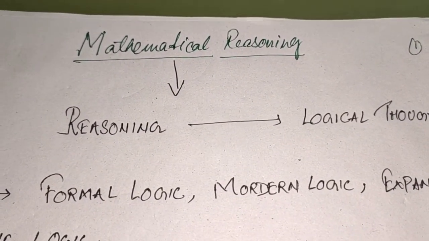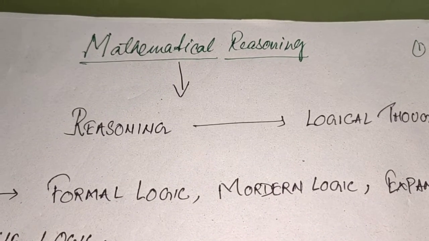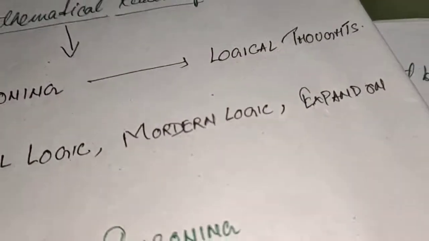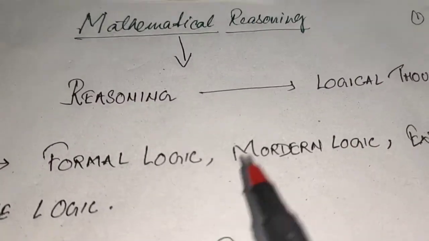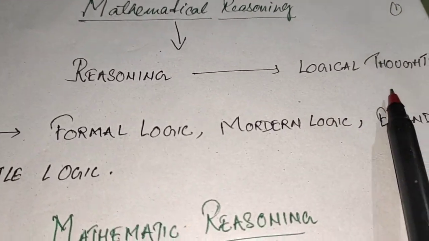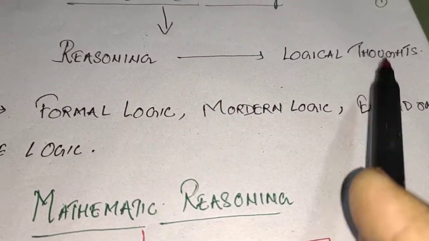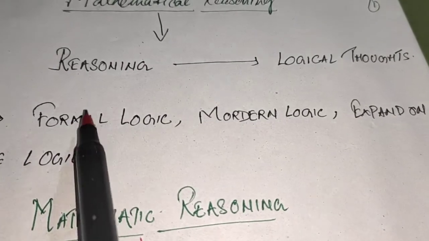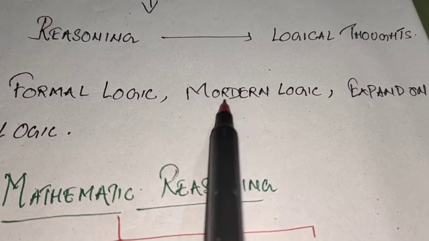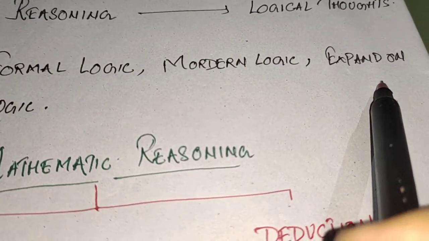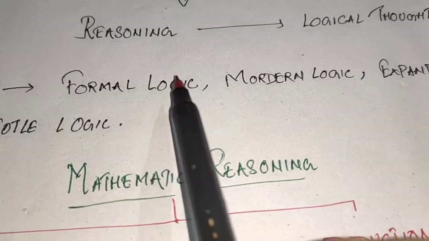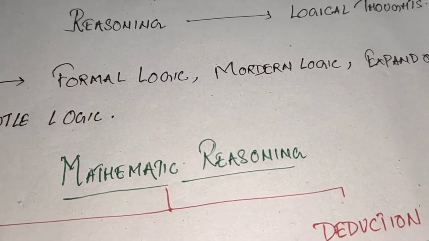Today we'll discuss mathematical reasoning from the class 11 NCERT book. Mathematical reasoning starts with reasoning. So what is reasoning? Reasoning means logic, or logical thought. We know that the use of logical thought is varied in our day-to-day life. Here are some examples. It is used for formal logic, modern logic, and the expansion of Aristotle's logic. There are other sectors also where logic is used.